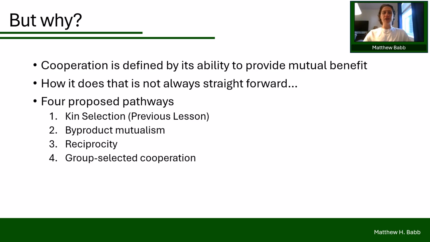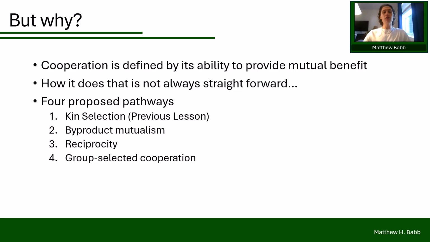Well, I already hinted at the answer to this question in the previous slide, but cooperation evolved because it provides a net benefit to all parties involved. This mutual benefit is what allows cooperation to persist. But how that mutual benefit arises isn't always simple, straightforward, or obvious. Biologists have proposed several different evolutionary pathways through which cooperation can evolve. The first is the one that we've already covered, kin selection, where helping relatives spreads shared genes.